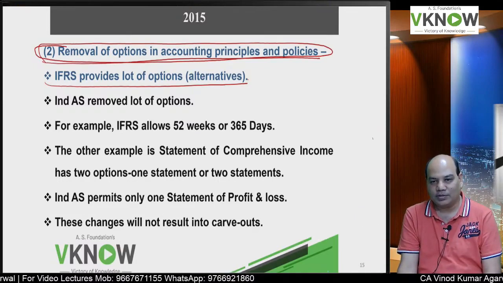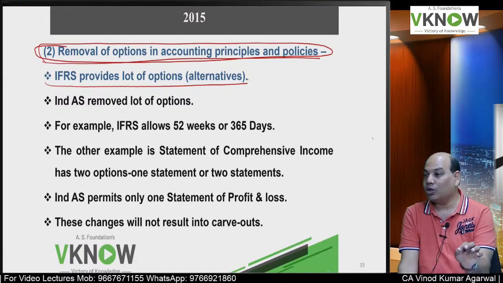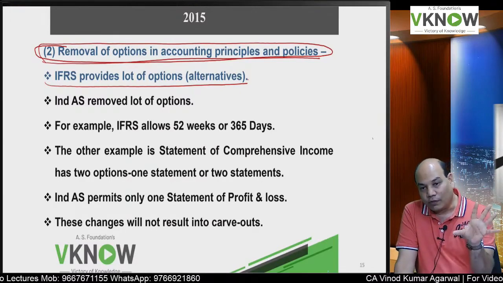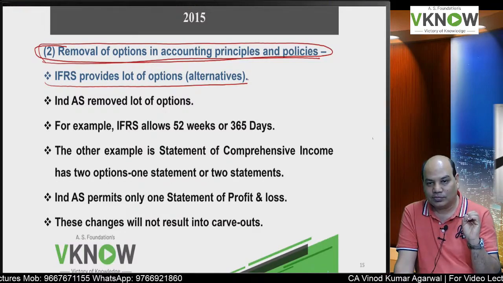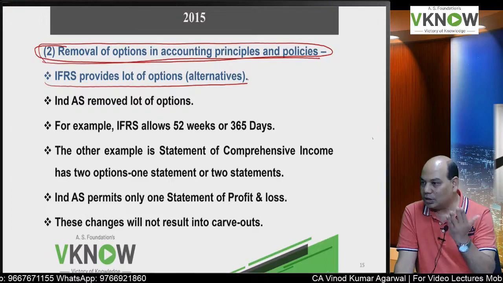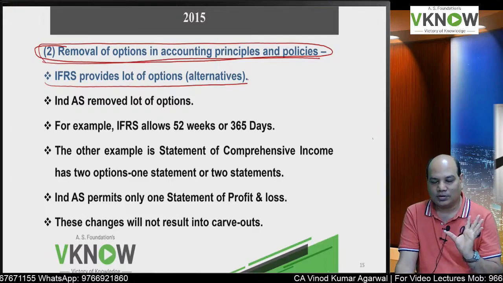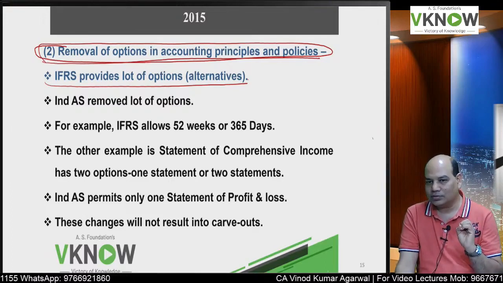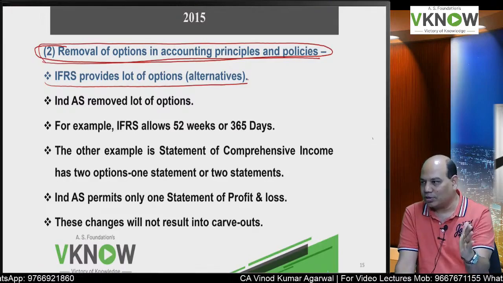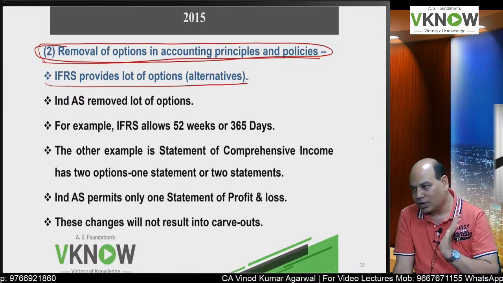Like for example, interesting example, there you can prepare a financial statement which will be based on either 1 year or 52 weeks. And now all of you know 52 weeks is not equal to one full 365 days. In India we don't have that. We have to follow financial year starting from 1st April to 31st March of the next year.